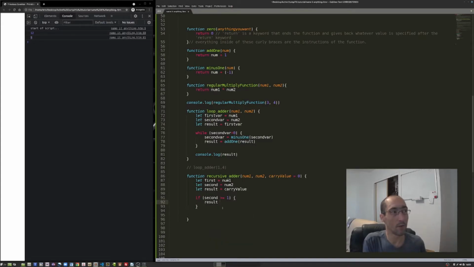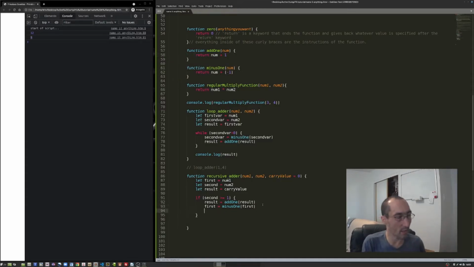So let's first say result, let's use our add1 function. Add1 of result is what I want to do. First equals -1 first. So again, we're just using those functions we made up here. -1, add1.